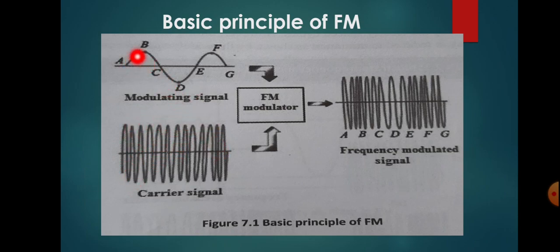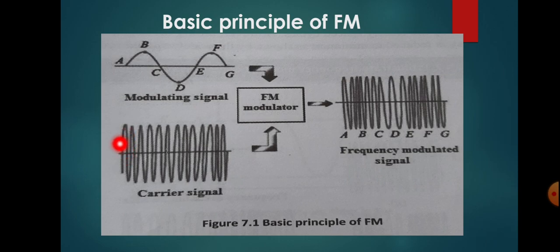Here there will be one cycle and here there will be a large number of cycles for this signal. So you can see that this signal's frequency will be higher compared to the modulating signal frequency. Here this is a carrier signal, so its frequency will be varied according to this modulating signal. You can see here that at the point A, the modulating signal amplitude is 0.